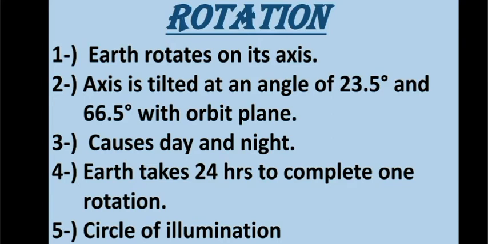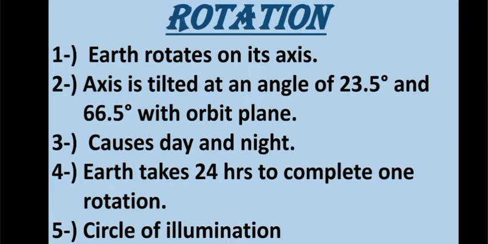The spinning of the Earth on its axis from west to east is termed as Earth's rotation. An axis is an imaginary line running through the middle of an object. One rotation of the Earth takes exactly 24 hours and is called a solar day.